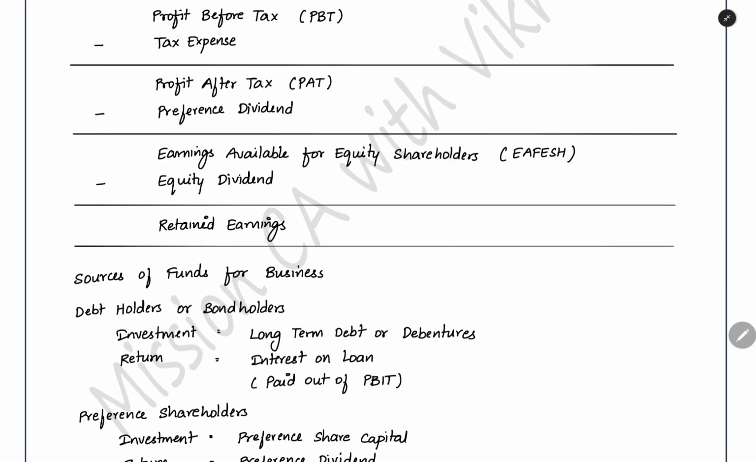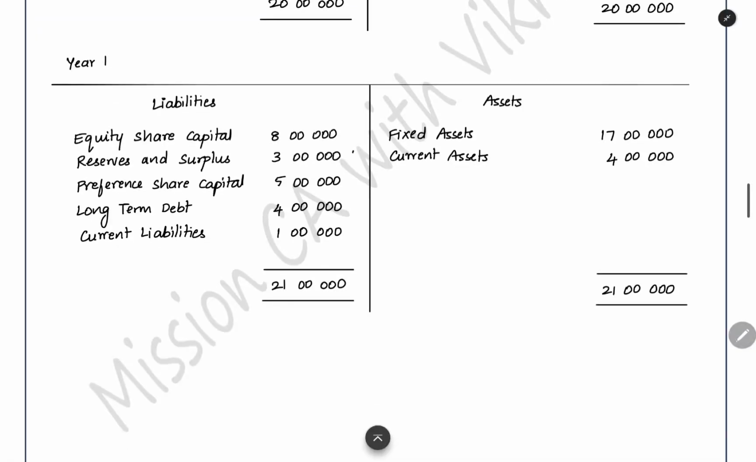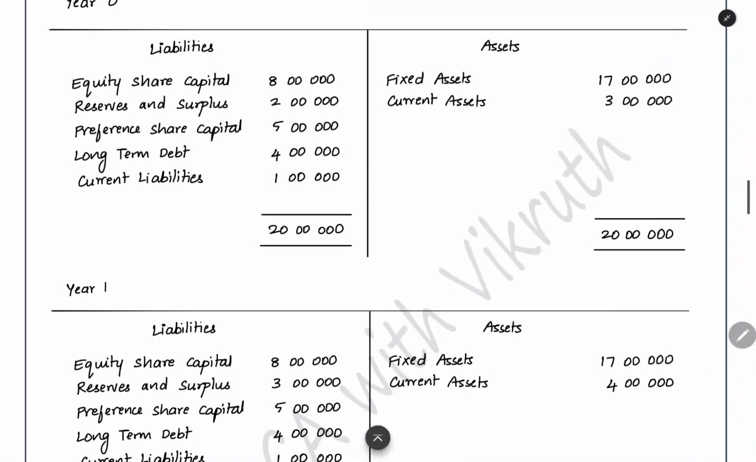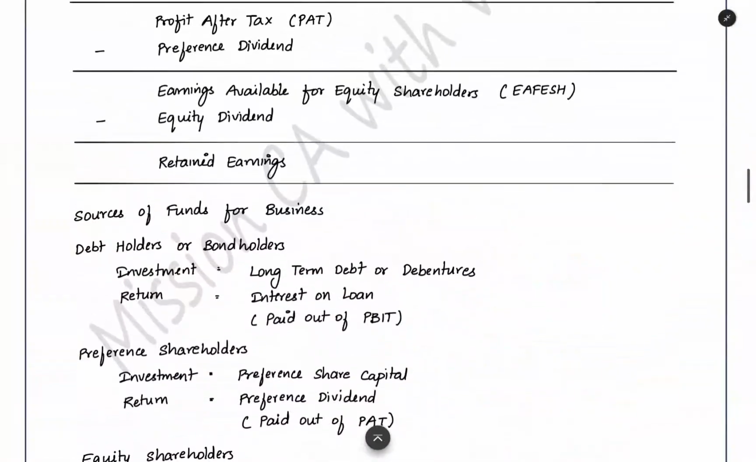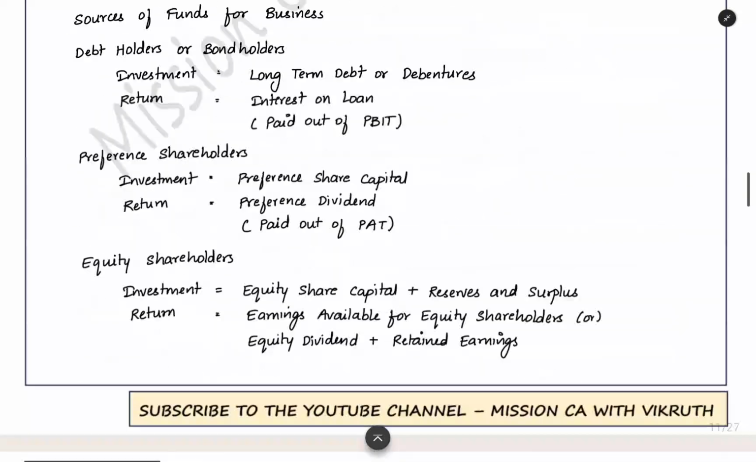How will this be reflected in the balance sheet? This will be added to the reserves and surplus. At year 0 you are having 2 lakh reserves, and then after adding the 1 lakh retained earnings, you are having 3 lakh reserves. So the reserves will be the one that increases when you are earning a return and retaining it. Retained earnings will be added to the reserves and surplus. So that's all about the important points which you need to understand about the statements of the company.